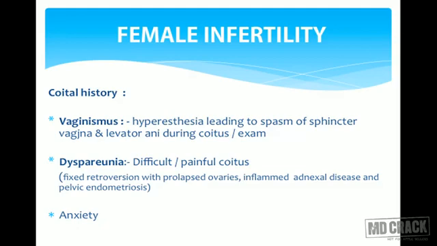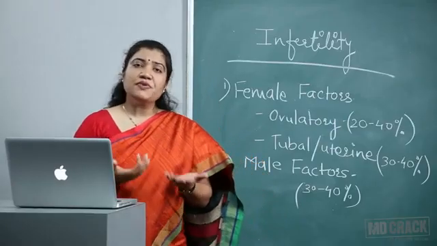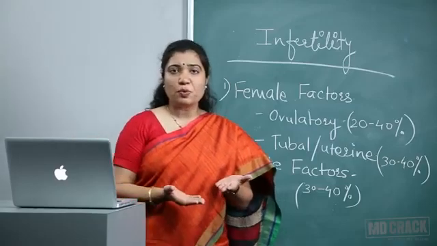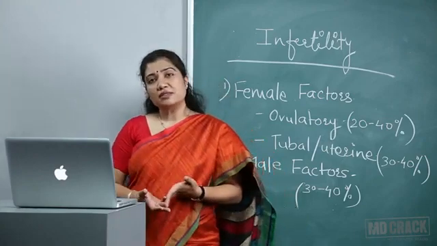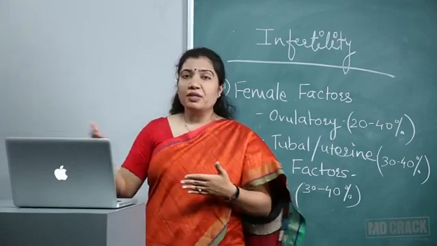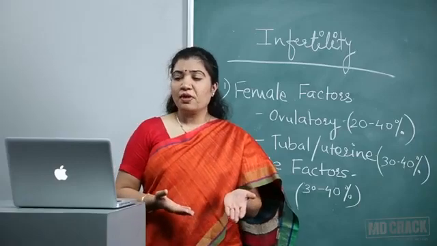Vaginismus is what? A female is very anxious, or because of some pathological reasons, there is hyperesthesia, which leads to spasm of the sphincter vaginae and levator ani muscles whenever she goes ahead with coitus, or you can find this even during per vaginal examination. So in this case, the reason is very simple, that the coitus is not taking place properly. The sperms are not getting deposited where they should be getting deposited, and that's the reason. So there is no point evaluating them further. This is the basic reason.